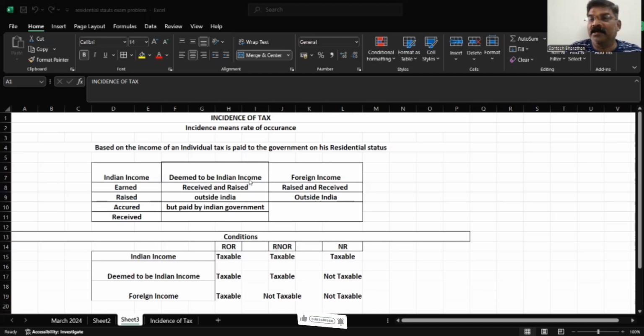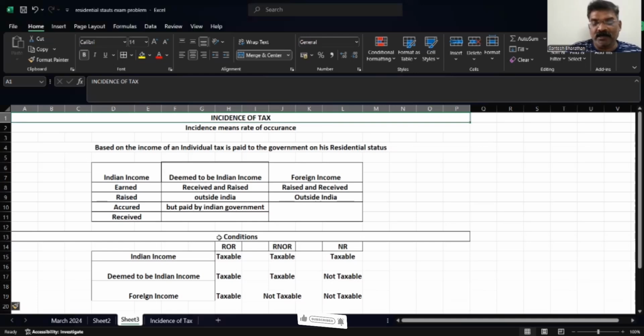Next, deemed to be an Indian income, which is received and raised outside India, but paid by the Indian government. See here, a little bit of a twist is there. Income which is received outside India, raised, earned outside India, but the payment is made by the Indian government. So an example is an embassy. An Indian embassy employee working outside India, who has been placed outside India, that is foreign. His salary will be paid by the Indian government. That is said to be deemed to be Indian income.